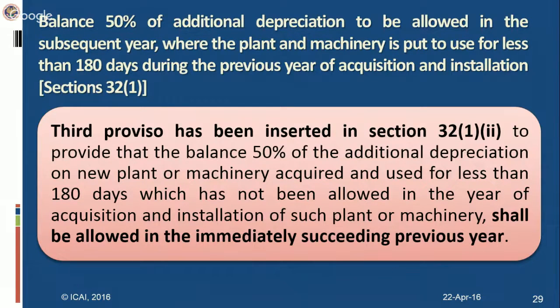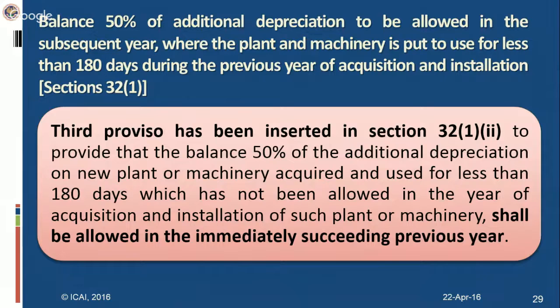No, section 32(1)(iia) provides that a manufacturing company which invests in new plant and machinery, or a power sector undertaking, would be eligible for 20% of the cost of the new plant and machinery acquired and installed during the previous year as additional depreciation. Now, there is a second proviso which restricts this: if plant and machinery is put to use for less than 180 days, then only 50% of the normal depreciation as well as the additional depreciation would be allowed.